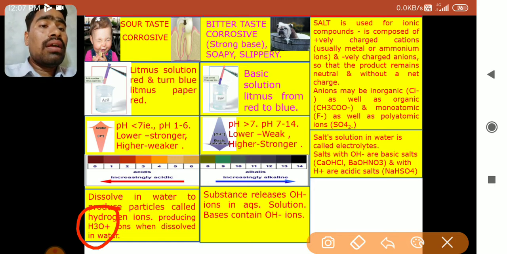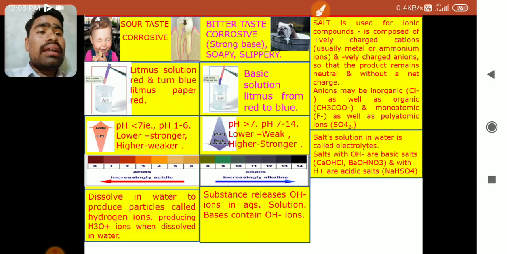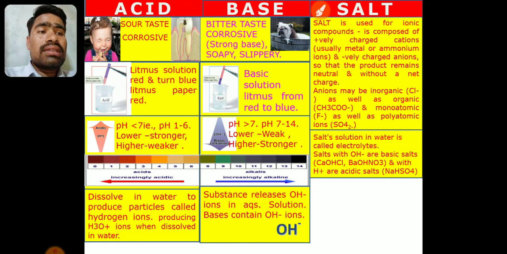And about the bases, substances release OH minus ions in the aqueous solution; bases contain OH minus ions. So this is the identification of the acids and bases.